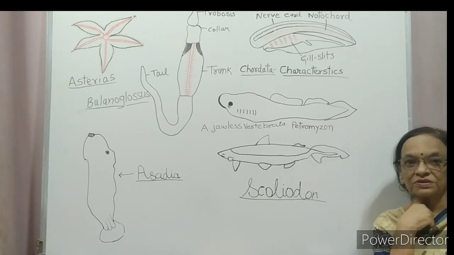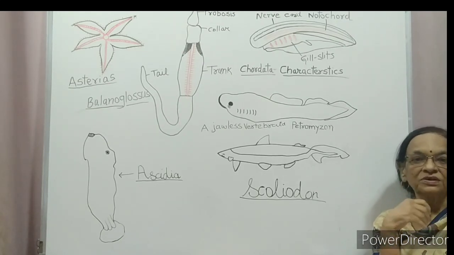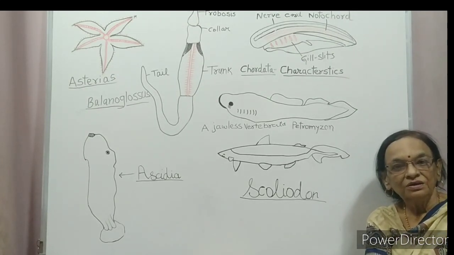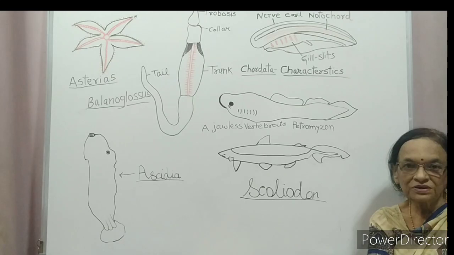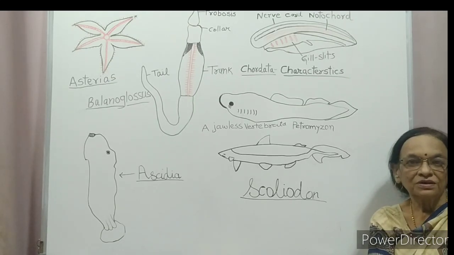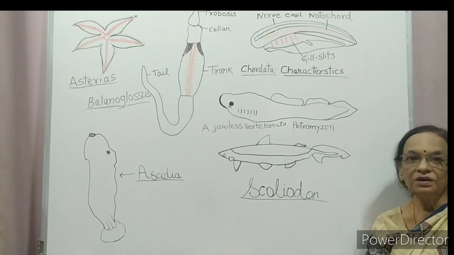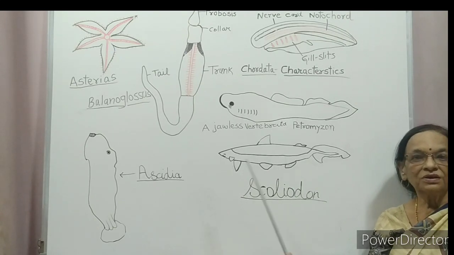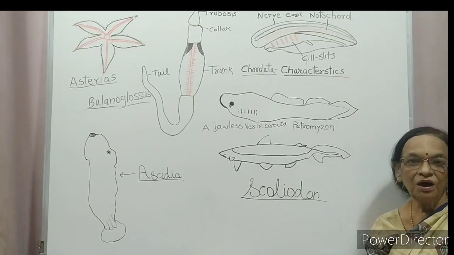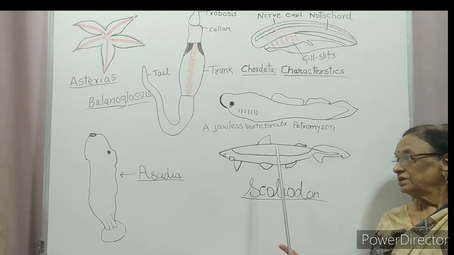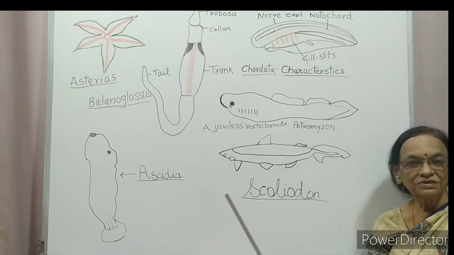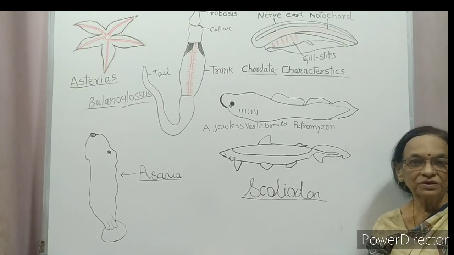Now what is the difference between Chondrichthyes and Osteichthyes? In Chondrichthyes, the endoskeleton is made up of cartilage. In Osteichthyes, the endoskeleton is bony. In Chondrichthyes, the mouth is ventral. In Osteichthyes, the mouth is terminal. Gill slits are uncovered in Chondrichthyes, whereas in Osteichthyes the gill slits are covered with operculum.